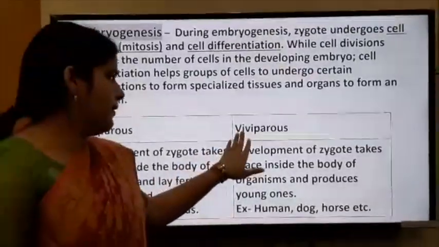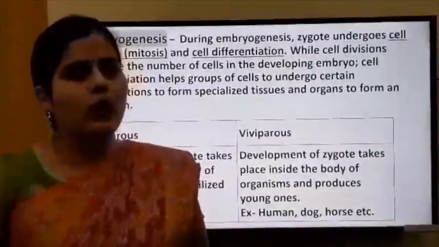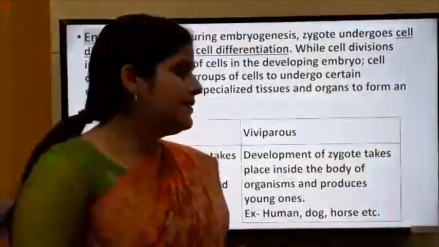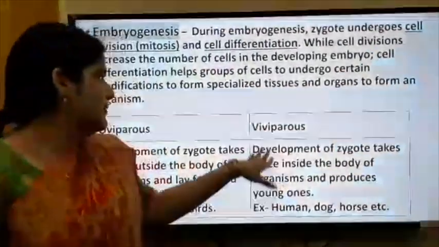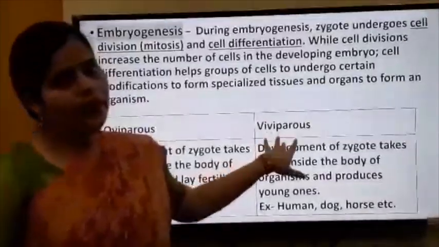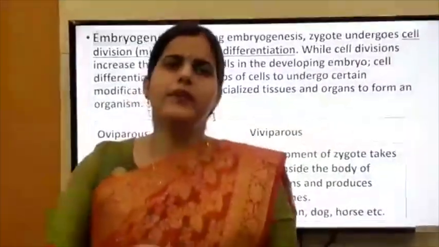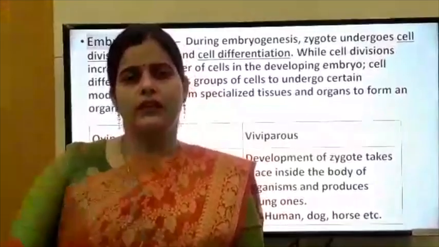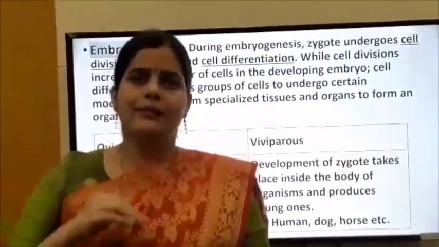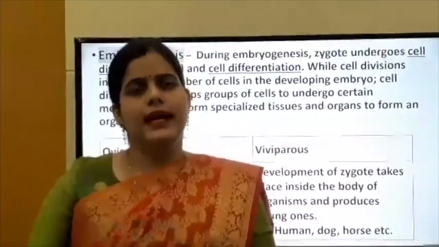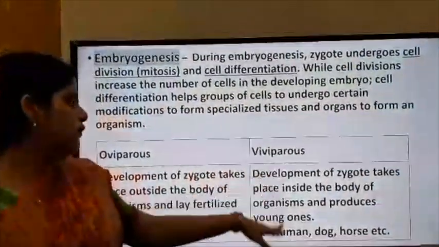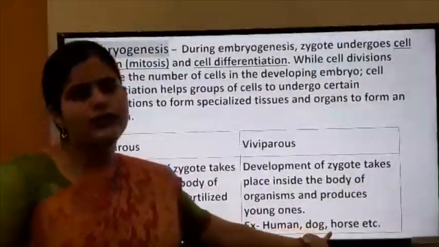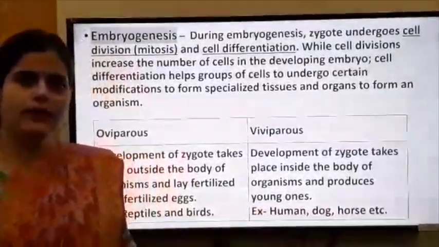Next is viviparous. If the development of the zygote occurs inside the body of an individual, it is known as viviparous. When the zygote develops within the female and produces the young ones, they are known as viviparous animals. It is seen in humans, dogs, horses, etc. Okay, clear?